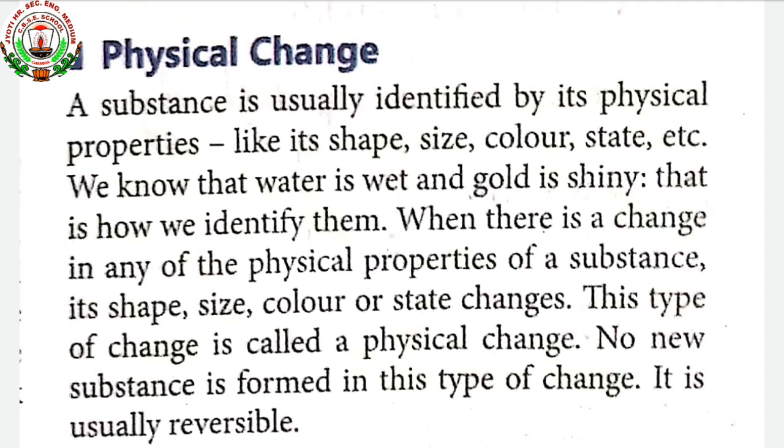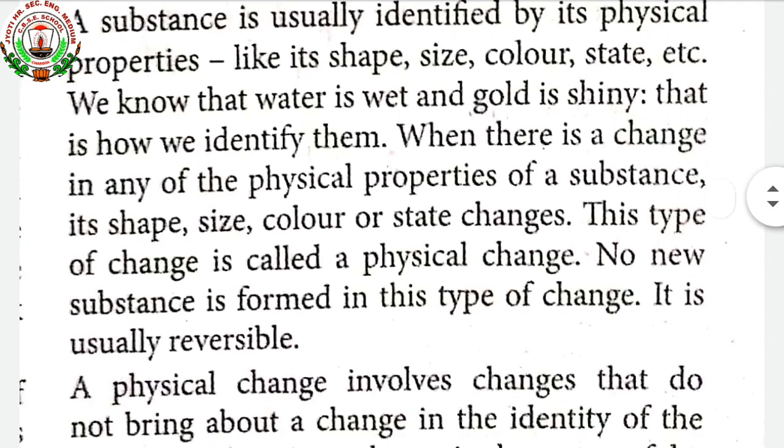So how can we define it? There is a change in any of the physical properties of the substance, in its shape, size, color, or state. This type of change is called a physical change. A physical change is also called a temporary change and a reversible change. In this, no new substance is formed.